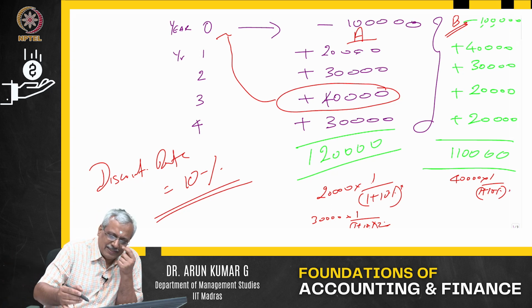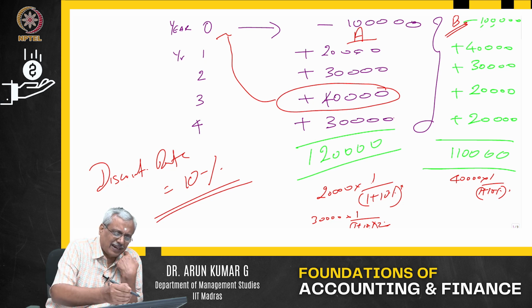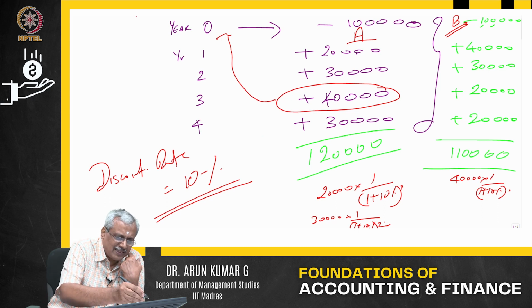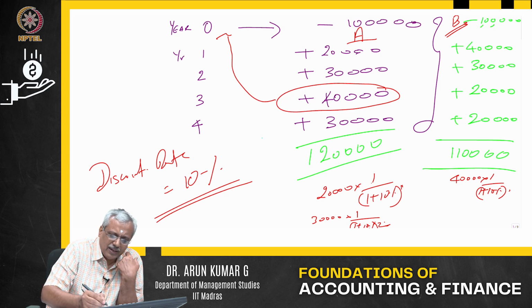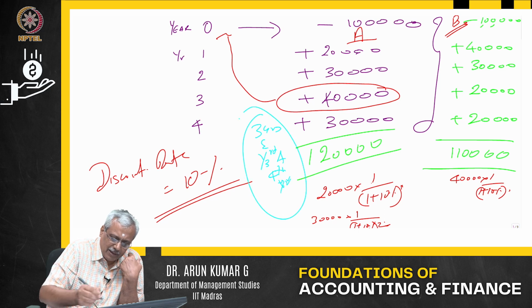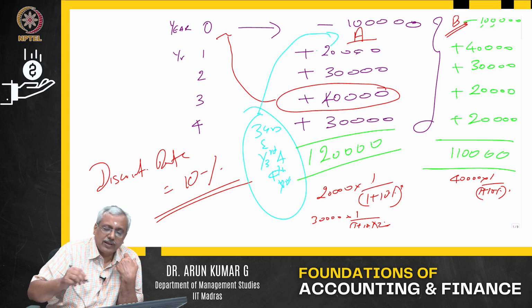the highest. For example, this says 20 plus 30 is 50,000 in the second year, 50 plus 40 is 90,000 in the third year, and then I need to get 1 lakh. So what happens? 3 years and 1/3 of the fourth year is when I get my payback in project A.